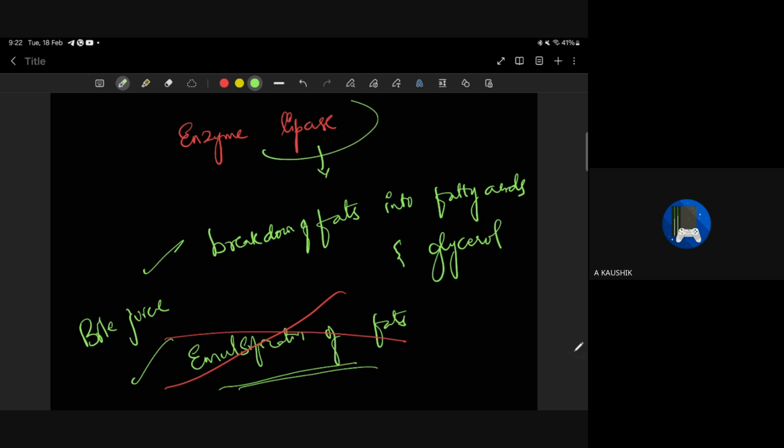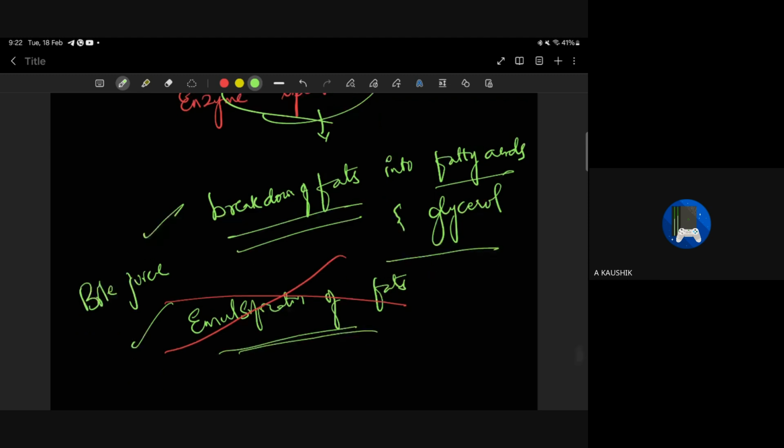But what is the work of lipase? Breakdown of fats into fatty acids and glycerol. See how important the usage of words is in your answer. If you write emulsification instead of breakdown, that will become a blunder. Please avoid that, children. Okay. And also there was a question asked: list two functions of finger-like projections in the small intestine.